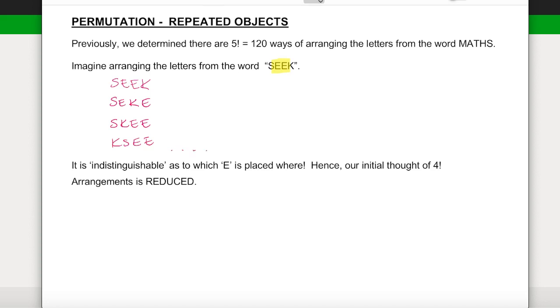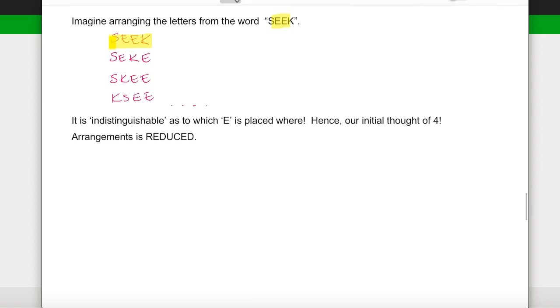But if we take a closer look at, say, the first one, what we notice here is I don't actually know which E is being written first or second. Is it S and then the first E and then the second E and the K? Or is it S and then the second E and the first E and then K? Does it really matter? In fact, these are representative of the same thing because an E is exactly the same as another letter E. So this is really classed as one arrangement.